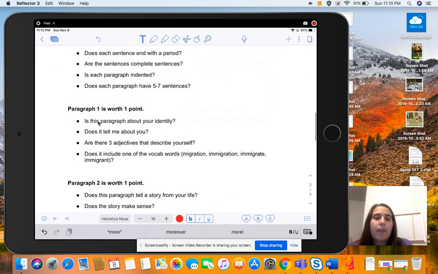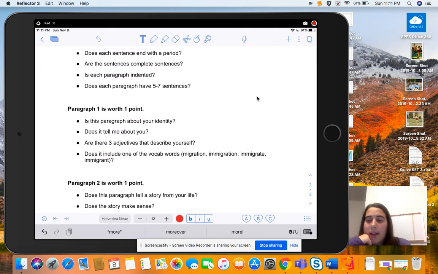Do the same thing with paragraph 1. Is this paragraph about your identity? Does it tell me about you? Are there 3 adjectives to describe yourself? Does it include a vocab word? If you answer no to any of these questions, go back and fix your writing. And then once you're done writing your paragraph, turn it in. I will be giving feedback to tell you if you need to fix anything, if you missed anything, so that you can change it before you turn in your final. And that way you can get the best score as you possibly can.